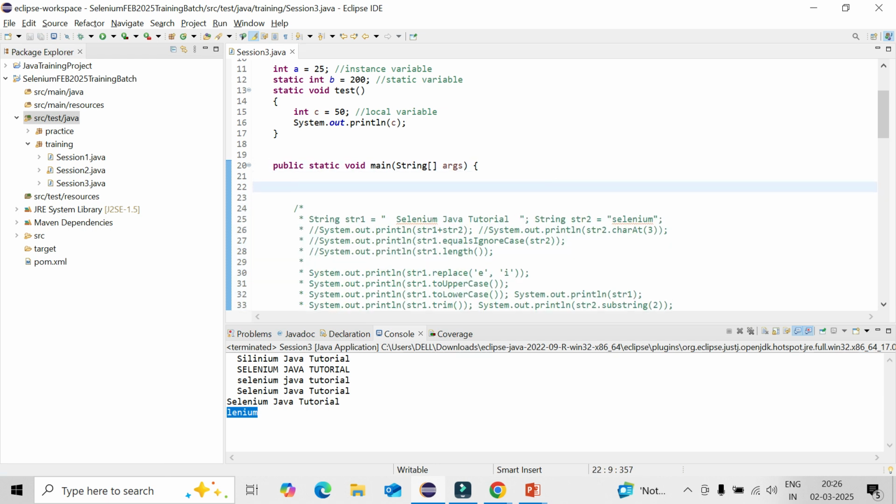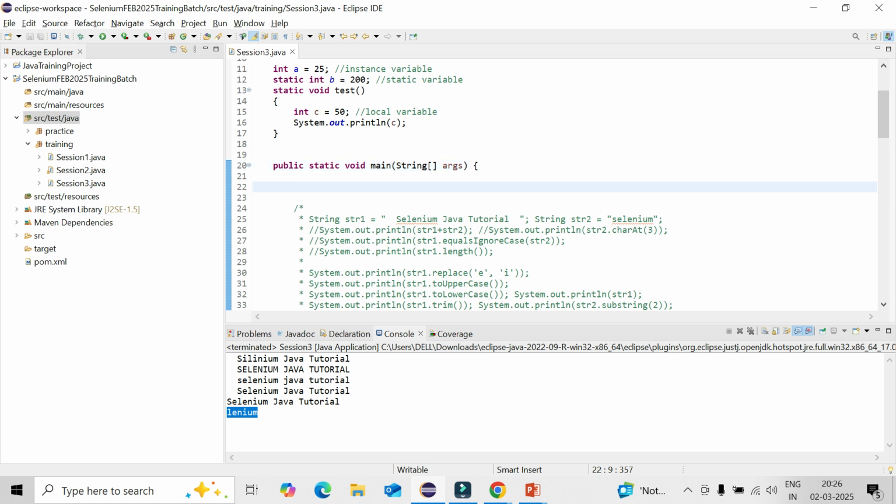And one query from my side, if you don't mind. Suppose we are running a main method, and in the main method you will have data types like integer, string, character. In that case, how will you define the main method? It should be public static void main only, right? I already told you this is exactly what you need to use in Java, otherwise it will throw an error. You cannot change anything here; you can change things only after the second bracket.